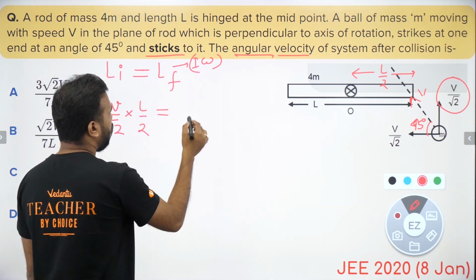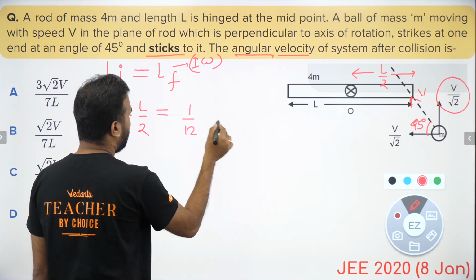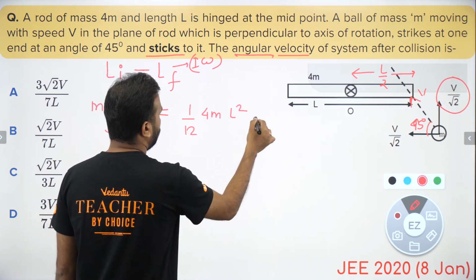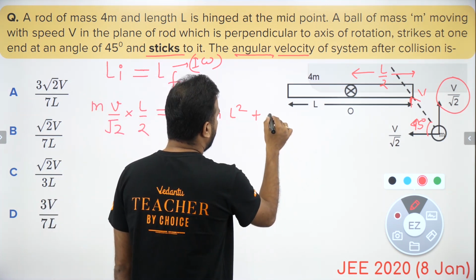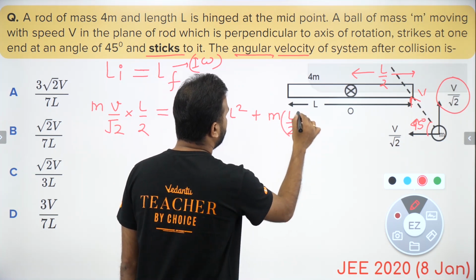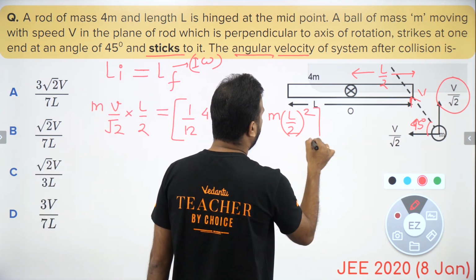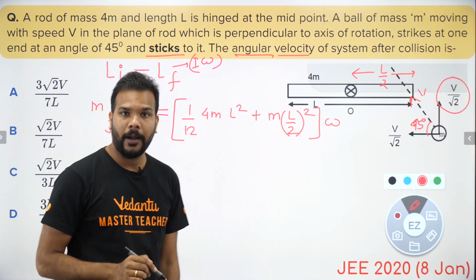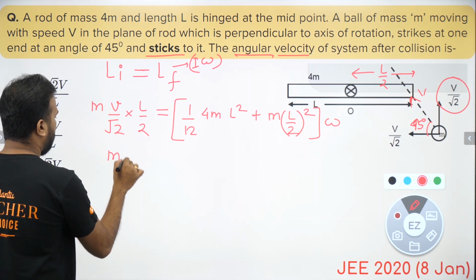For I omega, the moment of inertia possessed by the rod is 1 by 12 ml square, but the mass is 4m. So 1 by 12 into 4m into L square is the moment of inertia of the rod. And if I speak about the ball, then the moment of inertia for that is mass m times L by 2, the distance from the axis of rotation, squared. So this is basically the overall moment of inertia multiplied by omega. So this is I and that is omega. Okay guys, now we just have to simplify it.